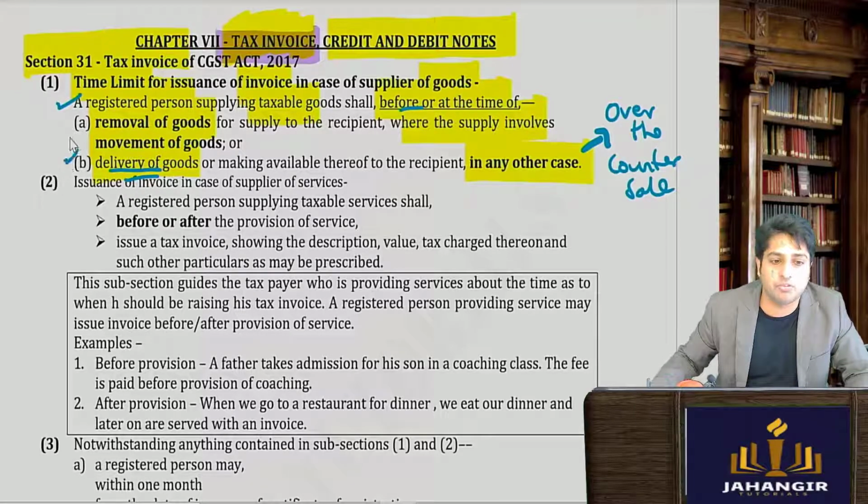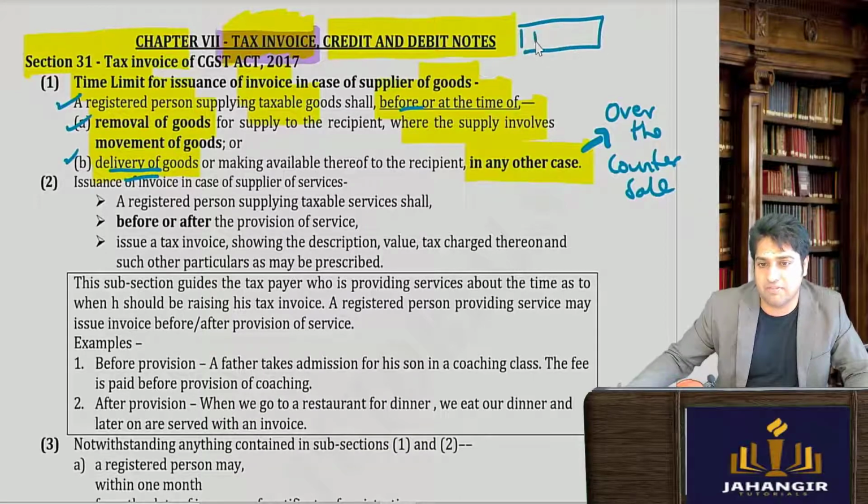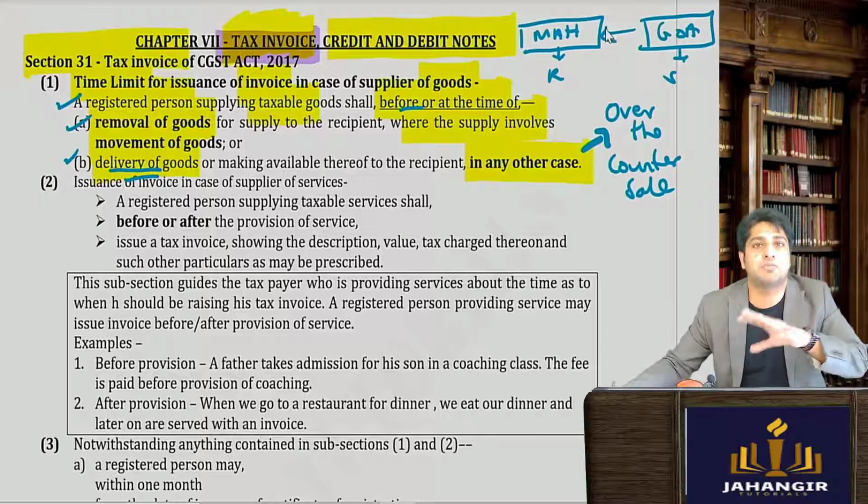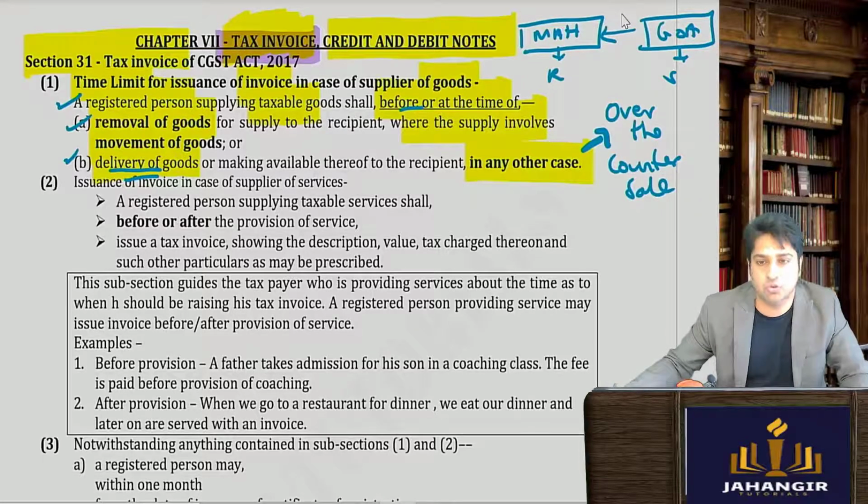However, if movement of goods is involved, how can movement of goods be involved? Let's say I am from Maharashtra, the recipient is from Maharashtra, and the supplier of goods is from Goa. So he is going to supply the goods. There is going to be a transportation of goods, movement of goods is going to be involved.